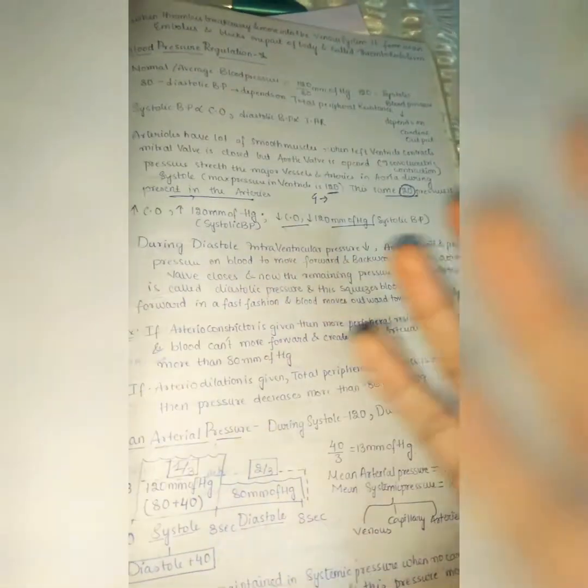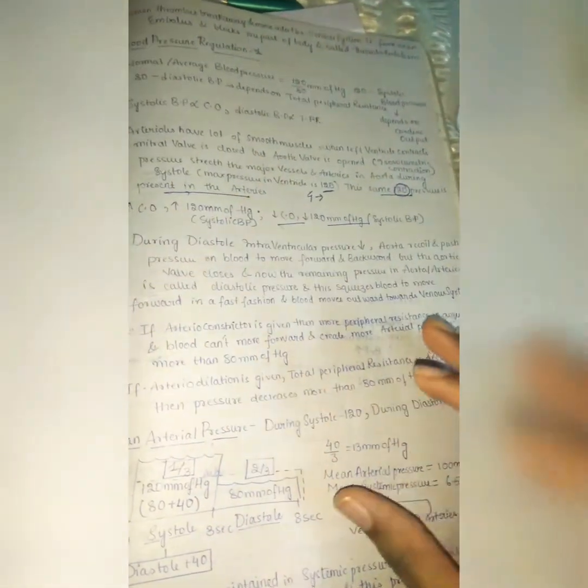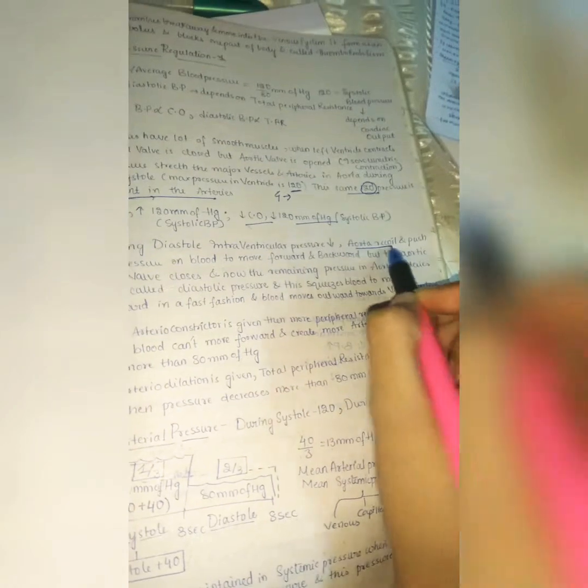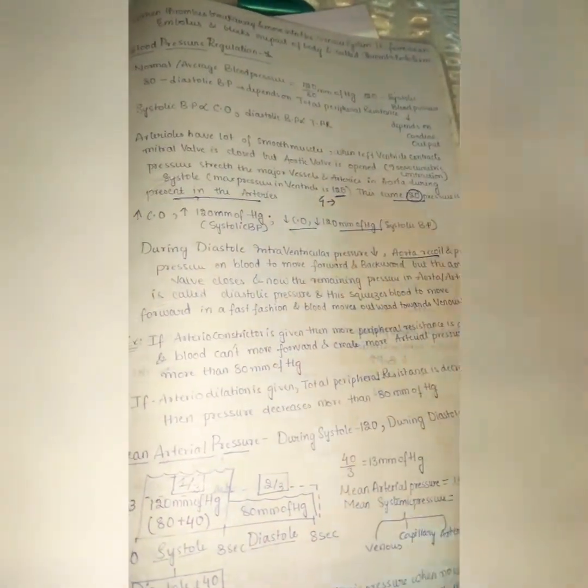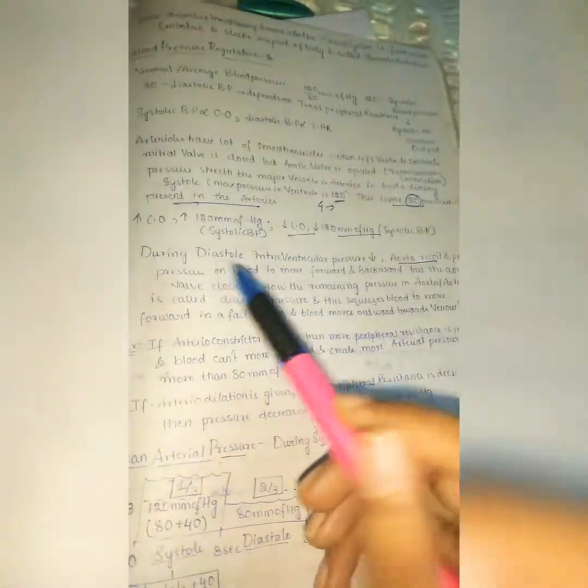During diastole, the intraventricular pressure falls, because it is the relaxing phase. Now every pressure falls, and the aorta recoils. In diastole also our body gets the blood. How? Here the aortic valve is closed, but the aorta is like an elastic rubber band. When you stretch a rubber band, it comes back with the same force. With that same force, the remaining blood in the aorta now gets into our body tissue. That is diastole.